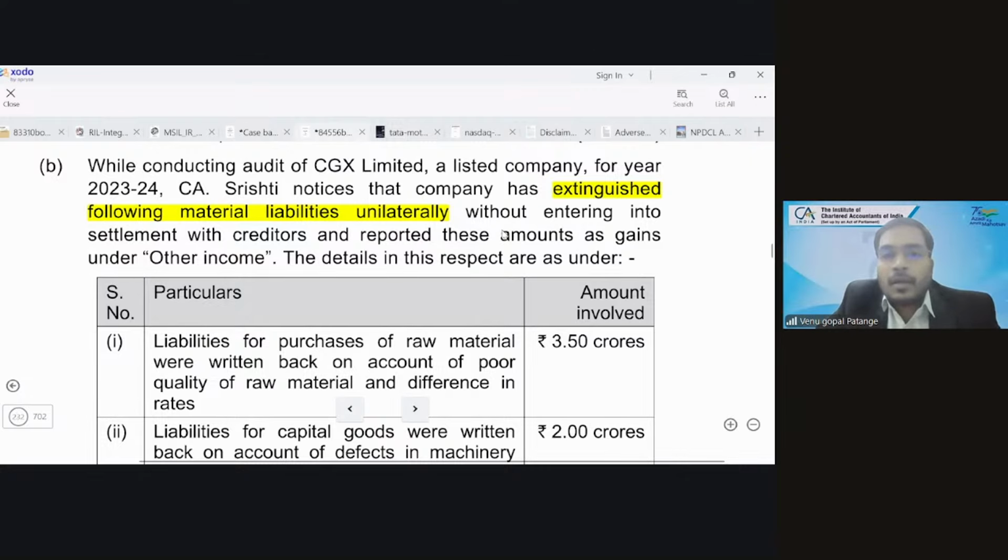That they have taken this decision on their own, just adding it to the income without discussion with creditors. Correct. So we have certain liabilities which the company has to pay, but unilaterally, without discussing with the creditors, the company has decided to go ahead and book it as other income. We call it write back. They have done write back.